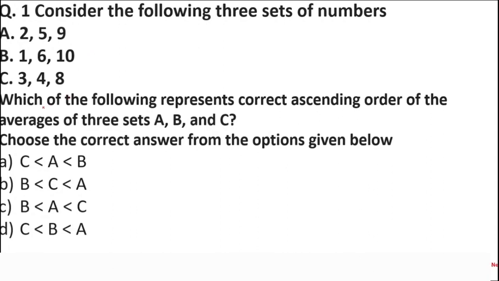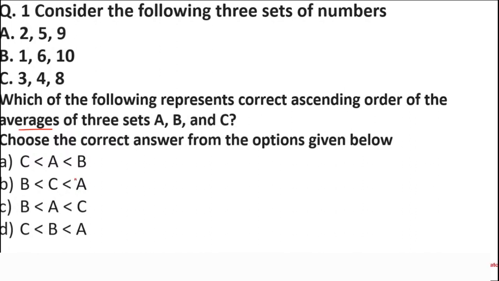the question says, which of the following represents correct ascending order of the average of three sets. So you actually have to find the average of these numbers and then you have to arrange them according to which is the least to which has the largest average. So this question is very simple. I'll help you to solve this question in very less time.